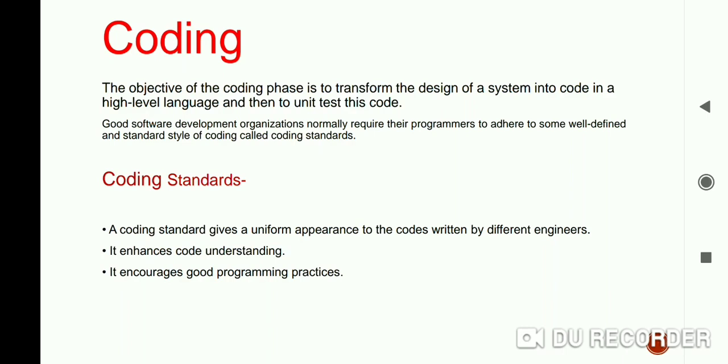The advantages of sticking to a standard style of coding are: coding standards give a uniform appearance to the code written by different engineers, they enhance code understanding, and they encourage good programming practices.